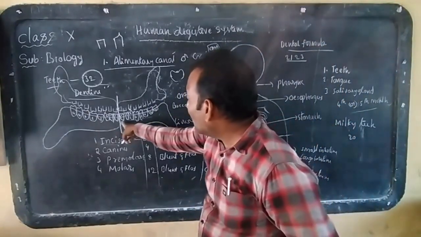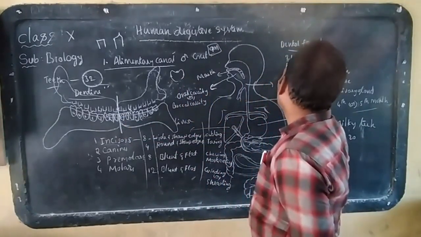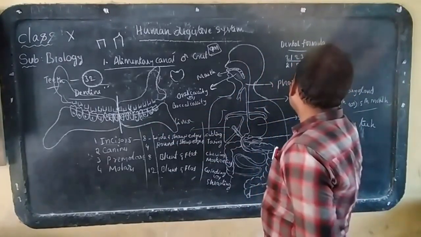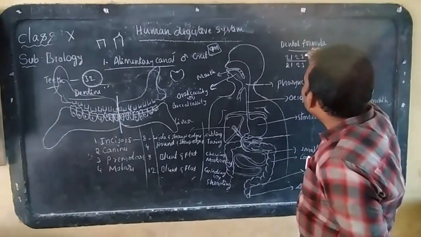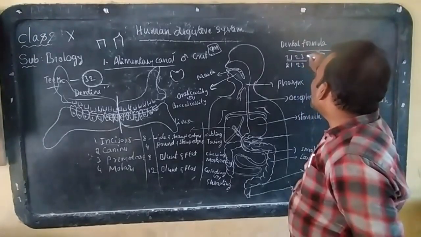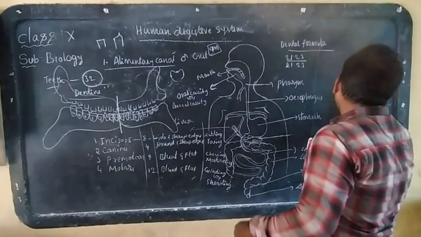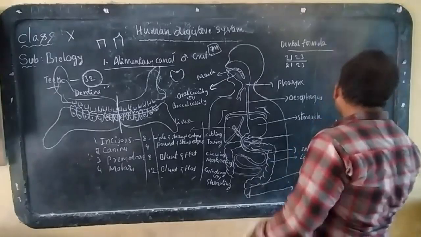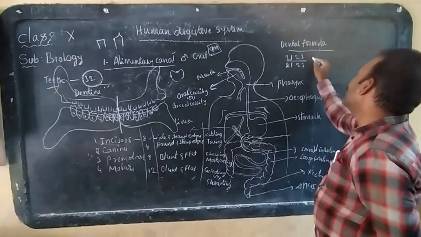Next, in the lower jaw also: incisors 1, 2; canines only 1; premolars 2; molars 3. So the teeth in half the upper jaw and half the lower jaw: 2, 1, 2, 3 by 2, 1, 2, 3. This is the dental formula of the human being.